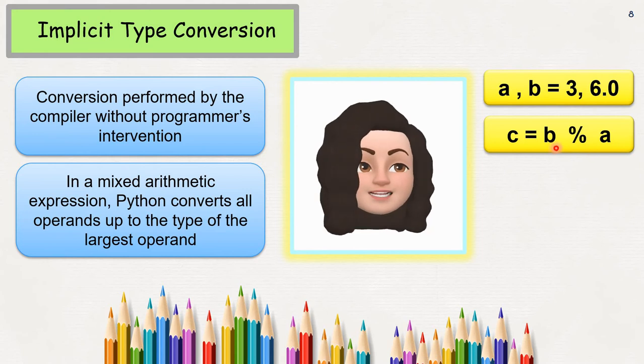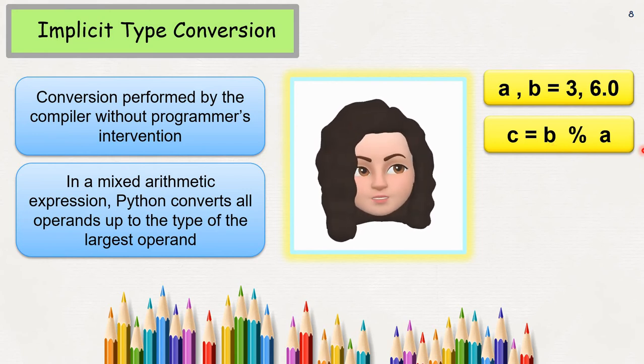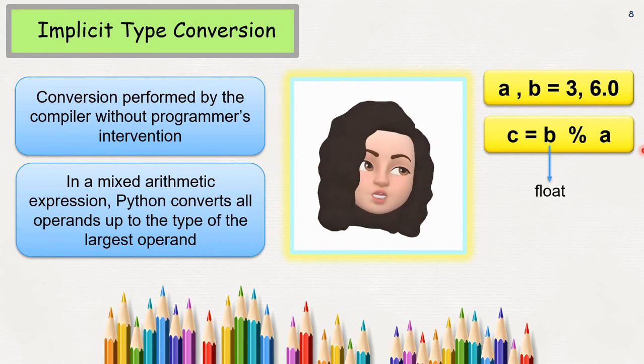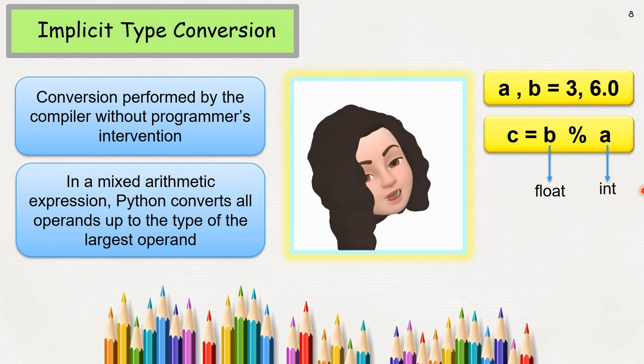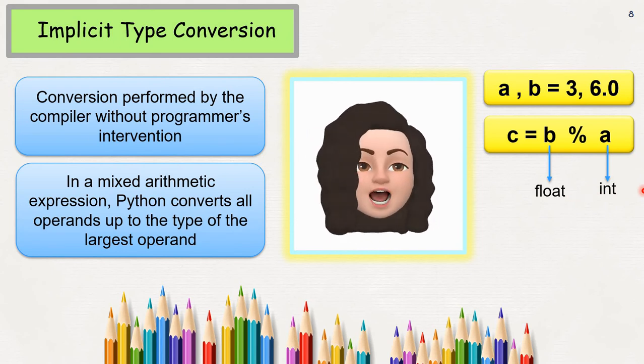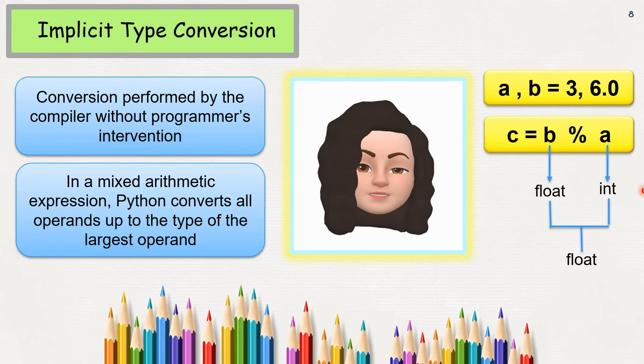Here you have two different data types, float and integer. Now the output can be in one data type, so which data type will it be converted to? It will be converted to the largest data type. When you compare integer and float, float is the largest data type. Hence the output will be converted to float. So this is known as implicit type conversion.